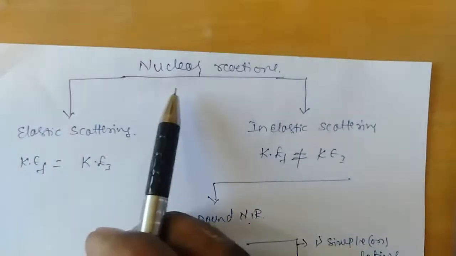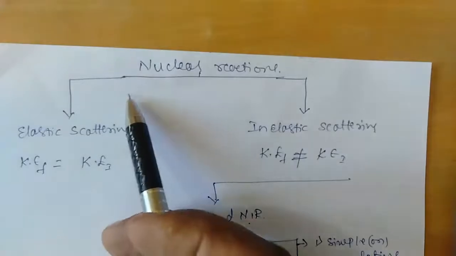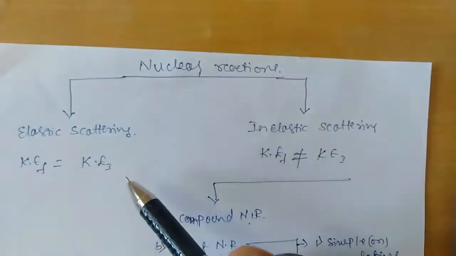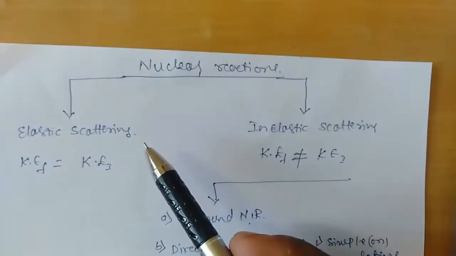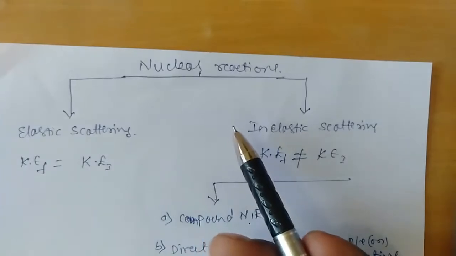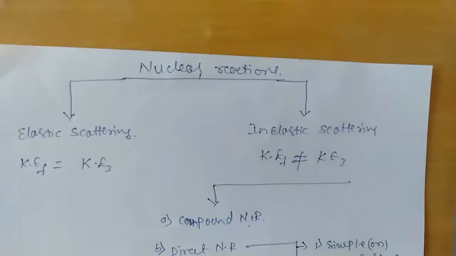A nuclear reaction is nothing but a process where one nucleus gets converted into another nucleus after the bombardment of a projectile or high energy particle onto the target nucleus. Nuclear reactions are classified into two types, one is elastic scattering and the other is inelastic scattering. What do you mean by elastic scattering?